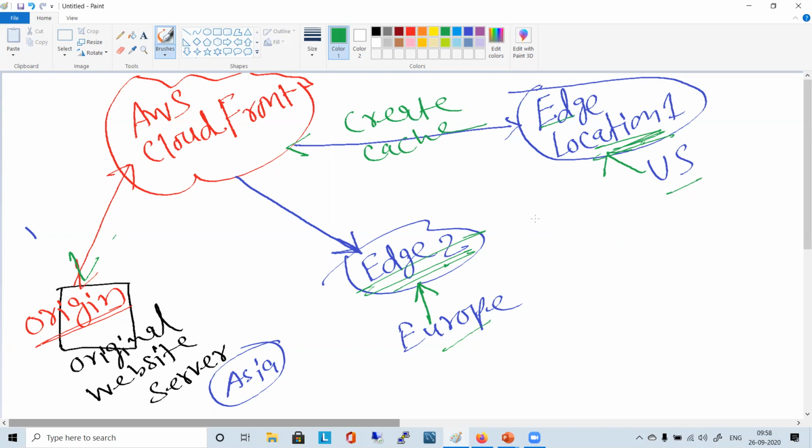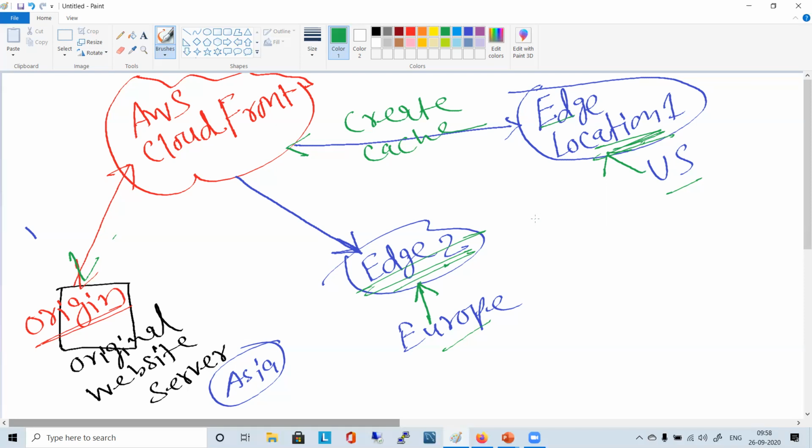Whatever you have, that content needs to be transferred to CloudFront. Say you have EC2 as your origin and you run your website on it, or you run your website on S3. It doesn't matter. What CloudFront wants is the content. You give the content from wherever you want. Got it?